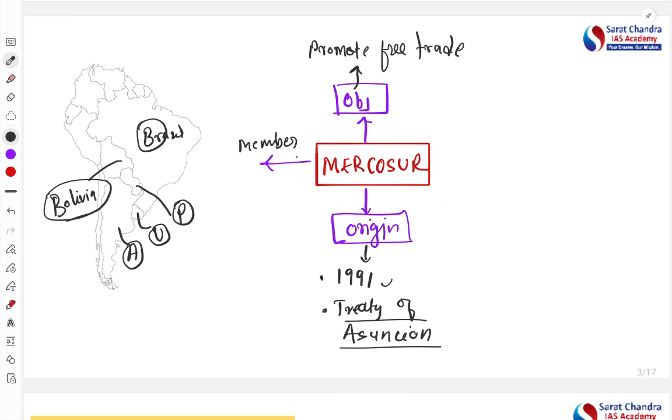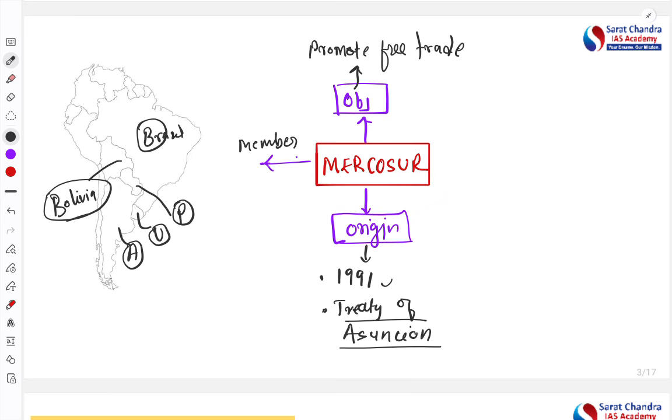Okay, so here the question can be like which among the following countries are the part of the Mercosur. They can give the countries like the Venezuela also, Colombia also, Peru also. However, we need to specifically remember these are the 5 countries which are the member of this particular organization.